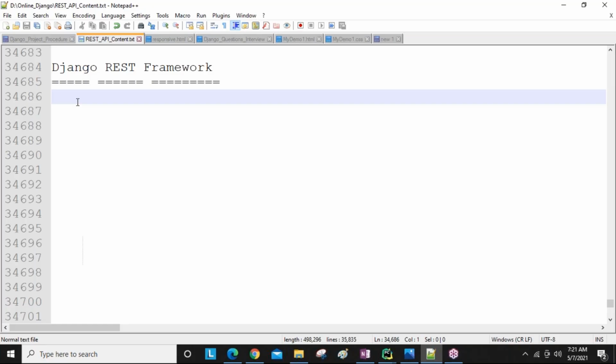So guys, here we are going to learn Django REST framework. What is the Django REST framework and what is the use of it? Why is it required to learn this Django REST framework? Where are we using it? These are the basic points we need to discuss first. And what are the prerequisites to learn it? What things are required before learning the Django REST framework? Now we are going to discuss all these points.